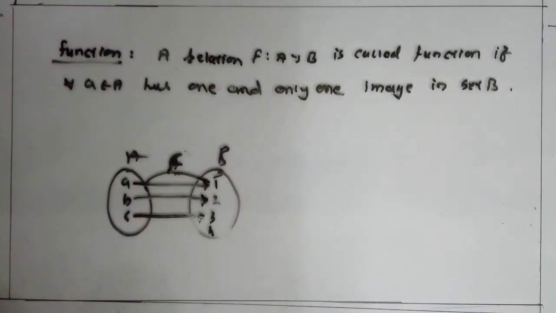So this relation is called a function if every element of A has a unique image in B, that is, one and only one image in B.